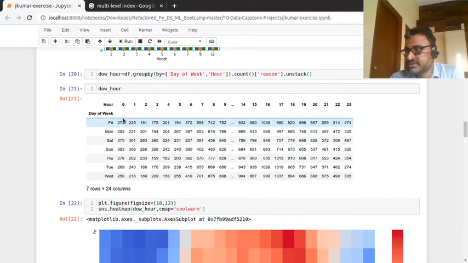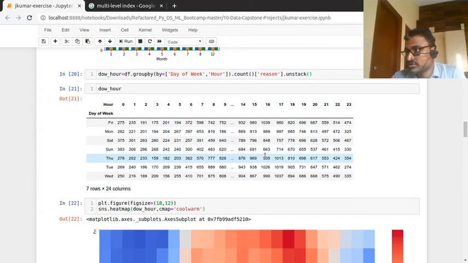Friday and 0 has 275, Friday and 1 has 235. That's how it is filtering. And Wednesday and 6 has 410. It is not separately divided, comparing the day of week and hour. It is the total number of occurrences, how many events happened.